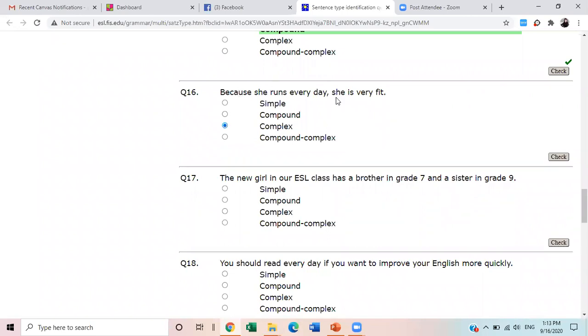"Because she runs every day" is a dependent clause. Because she runs every day, and then you don't say anything. So people will ask you, then what? So whenever there is something incomplete, it means it is a dependent clause. Check. Okay, good.